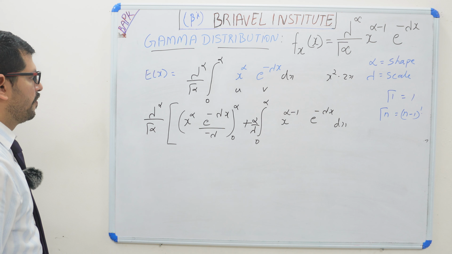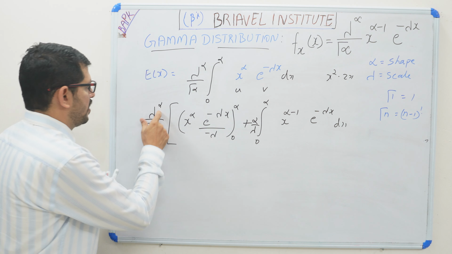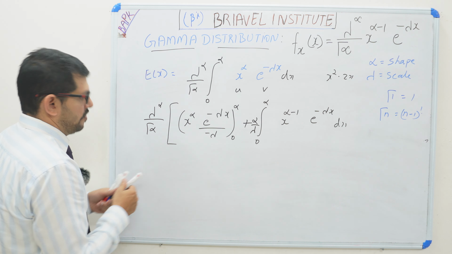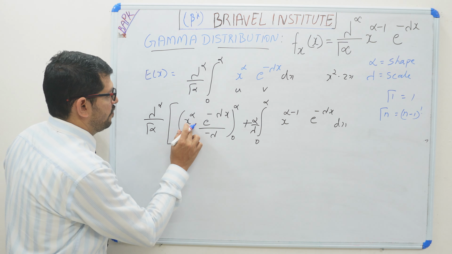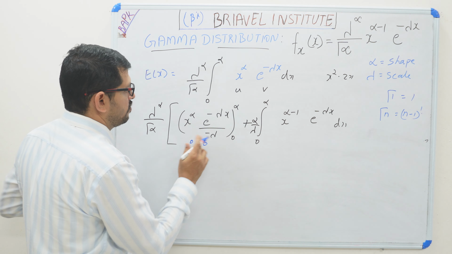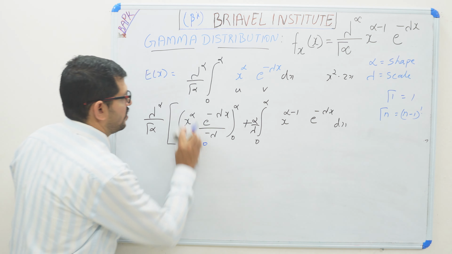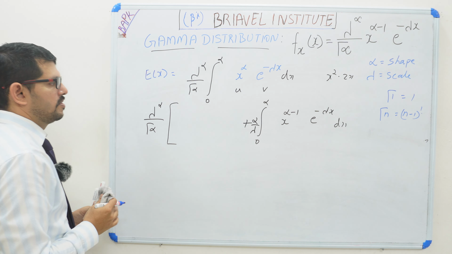Now you see gamma alpha and lambda raised to alpha are outside. If you give the value 0 to infinity, it gives 0, so both values are 0, so this portion is gone. This portion we can clear, it is gone.